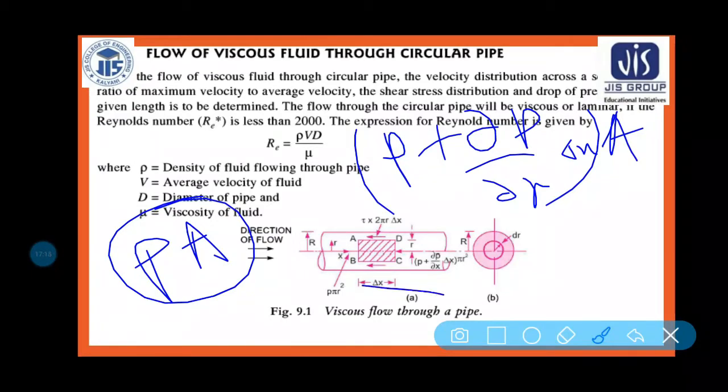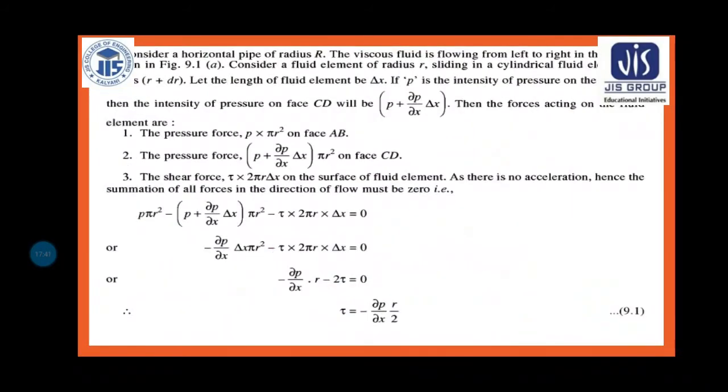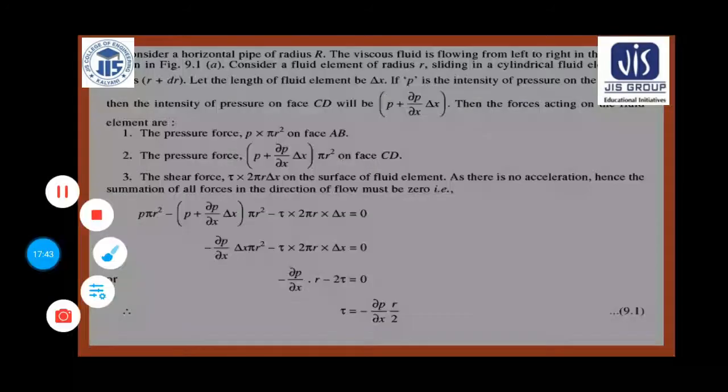And in the opposite direction of the motion, you will see that there must be some viscous force which is resisting the motion of the fluid. So that is equal to tau into area. That is your area, means here 2 pi r dx, because perimeter into distance, and in this phase the area is the cross-sectional area pi r square. Okay, so this is the equation we can write here.